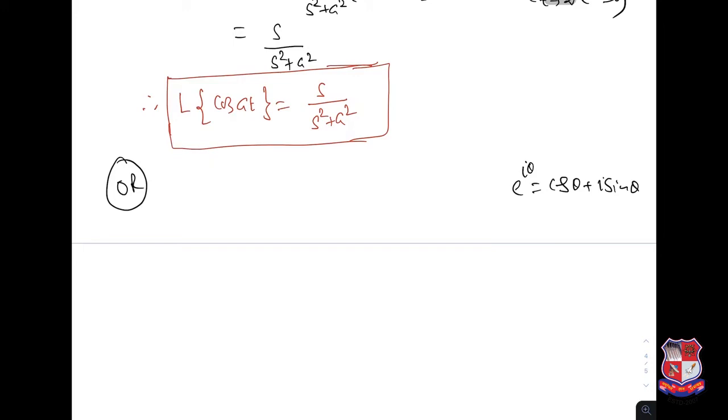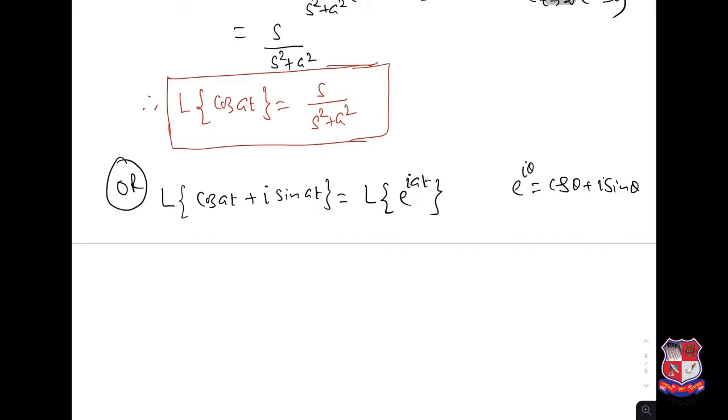So here we shall get both formulas simultaneously. The Laplace transformation of cosine at plus i sin at is the Laplace transformation of e to the power i at.